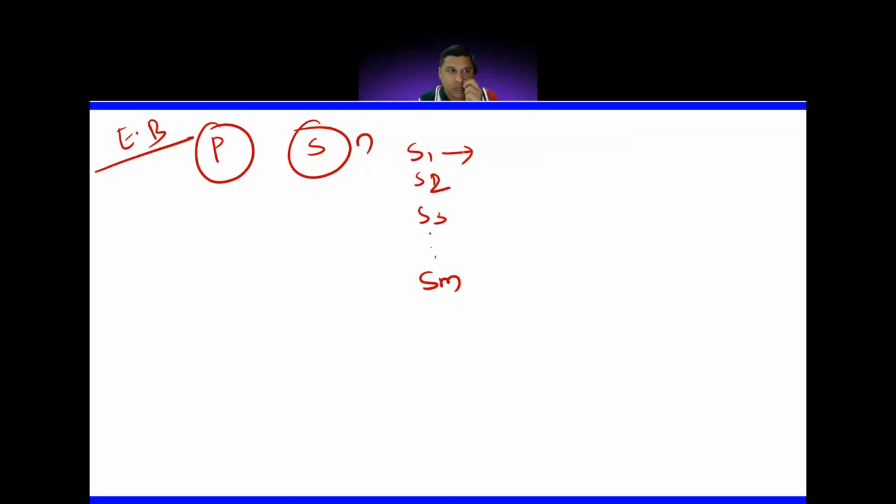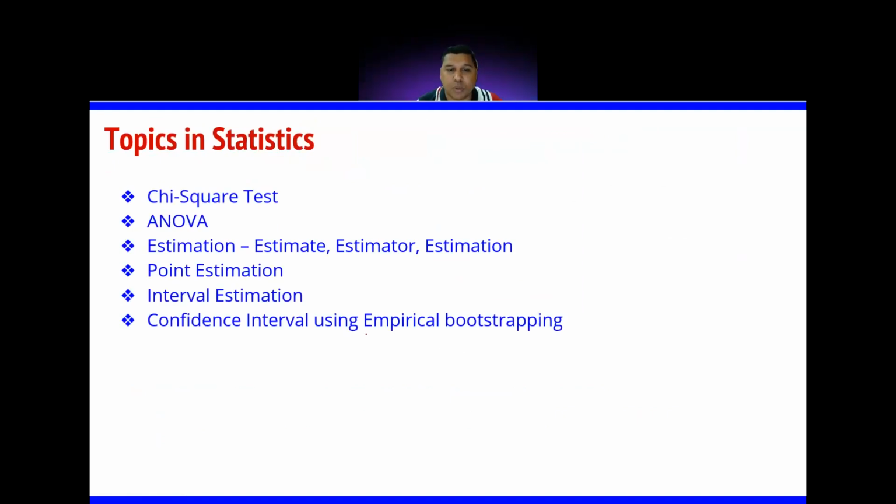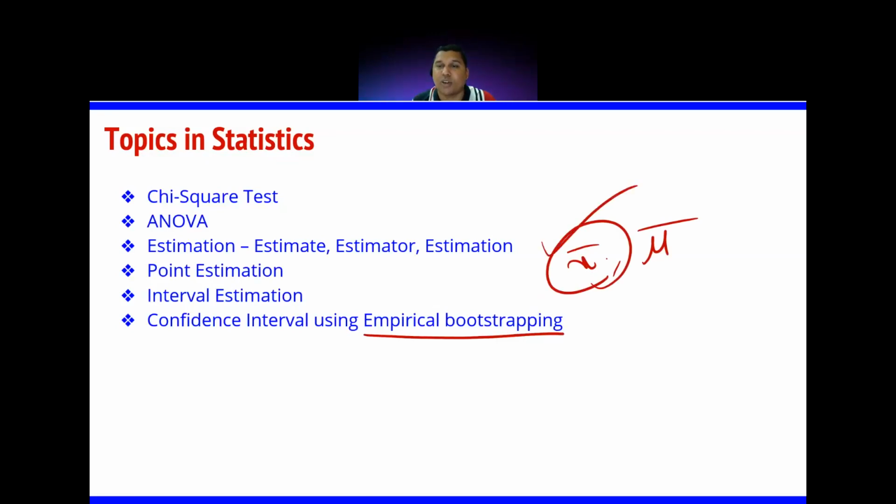My task was to find out the mean. Mean you can calculate directly. If you want to find out the mean, how will you do it here? So we will see how to do it, again, with this empirical bootstrapping method. This empirical bootstrapping method is mostly used for parameters which are very typical to calculate. The mean and such are easy to calculate. You have the data points, you can calculate the mean.